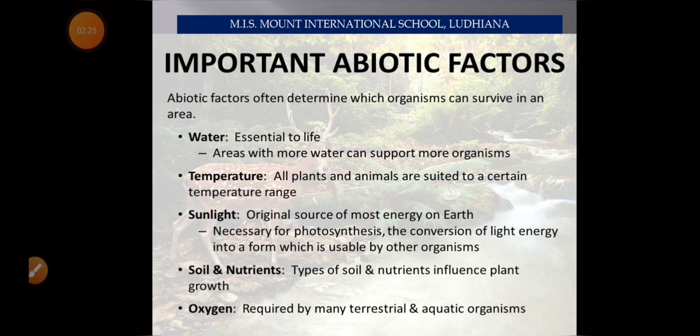Thus, sunlight is a very important part of our environment. Then, soil and nutrients give the important minerals for the proper growth of the plant.